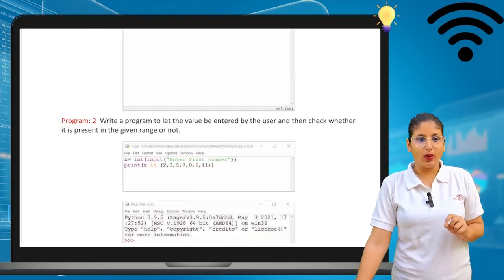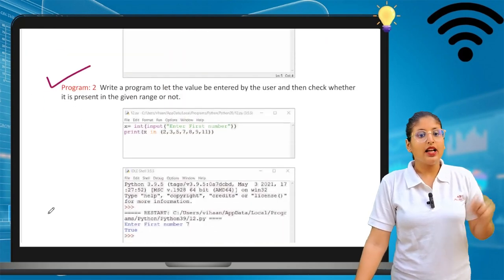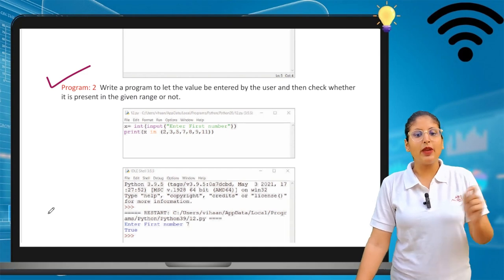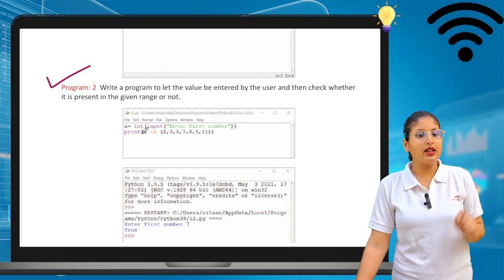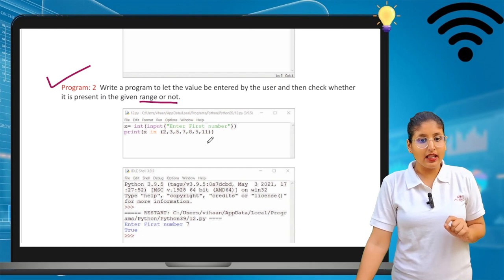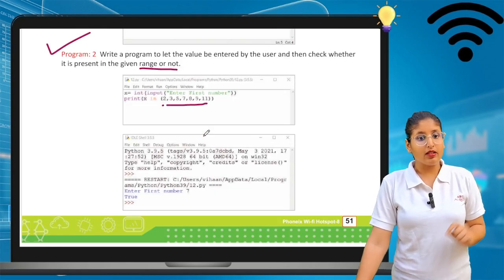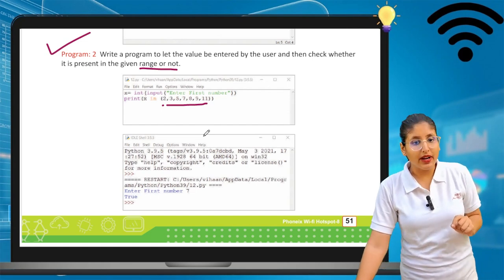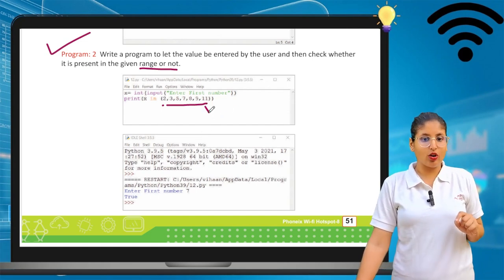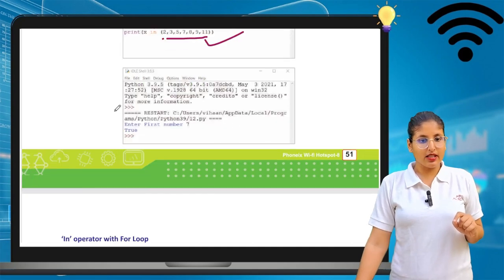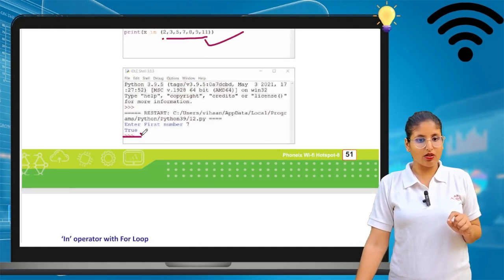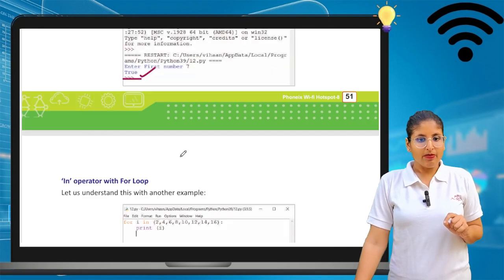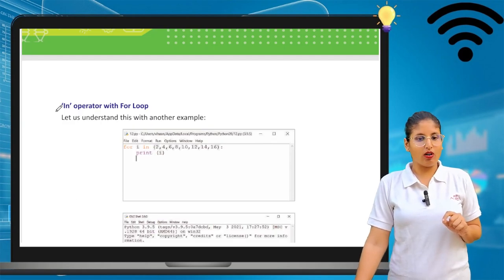The second program is to write a program to let the value be entered by the user and check whether it is present in the range or not. These are the numbers. If I talk about this range, it is present, so it also says true. So this is how we can apply it.